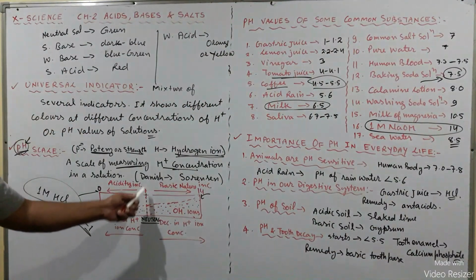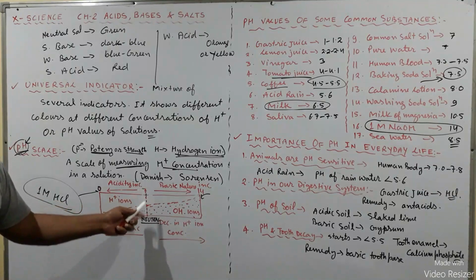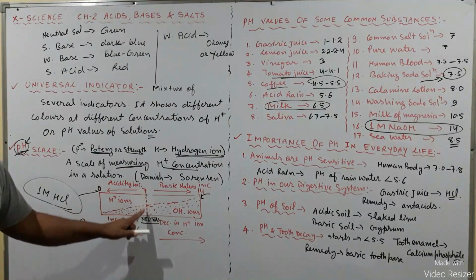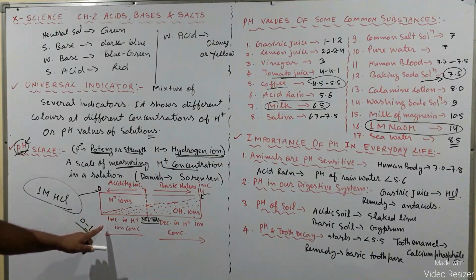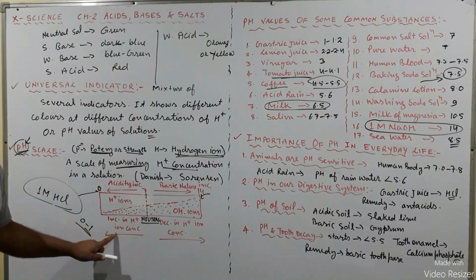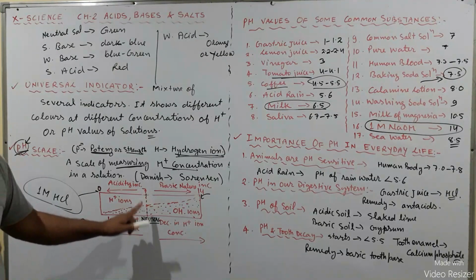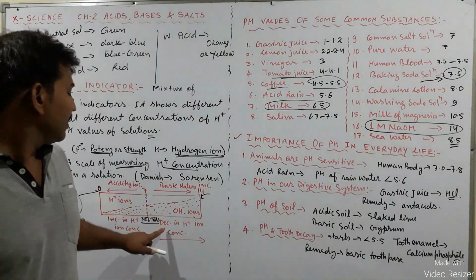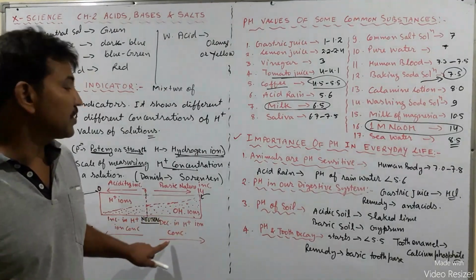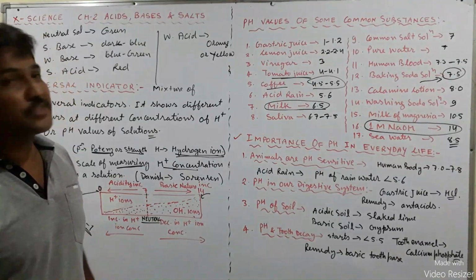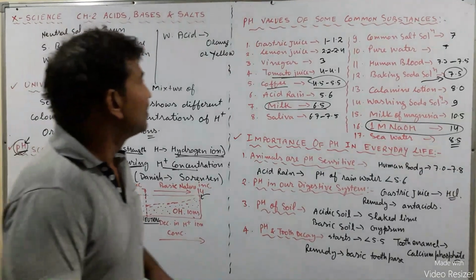So in the middle, if the pH of any solution is exactly 7, that means it is neutral. But if the pH value decreases, there is an increase in H plus ion concentration. But if the pH of the solution increases greater than 7, that means there is a decrease in H plus ion concentration.